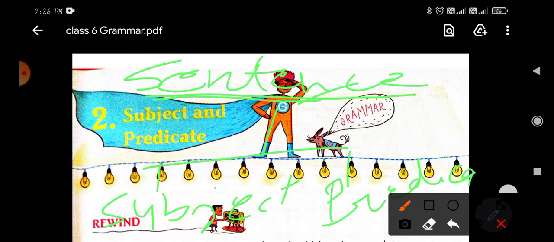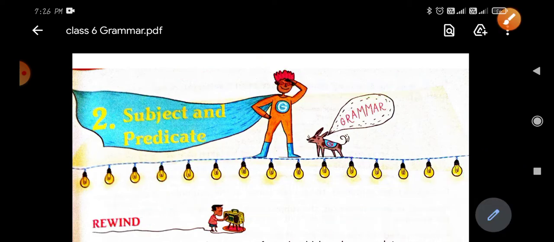Here there is no pen, so it is very poor writing. Subject and predicate are parts of the sentence. If someone asks you to tell the kinds of sentence, then you do not tell subject and predicate. They are parts, and the kinds of sentence are different from this.